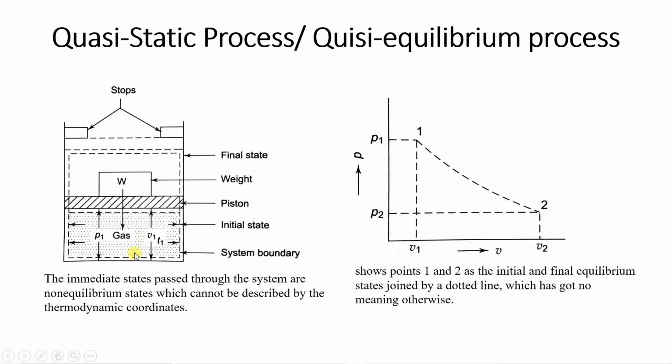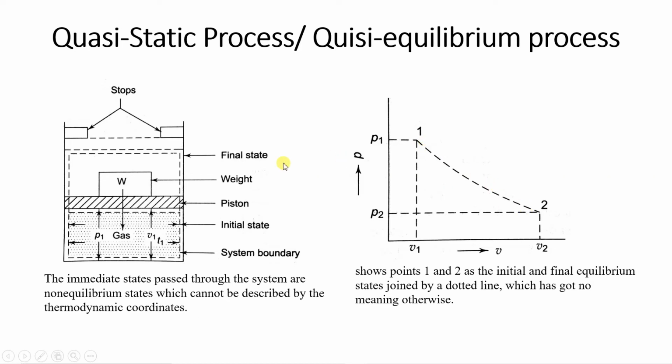Now suppose heat is supplied to the system, then what will happen? The piston will move in the upward direction, and at maximum it can reach up to this top. But this process is an actual process, so we cannot show it by a solid line on the PV diagram. It has been shown over here by a dotted line.